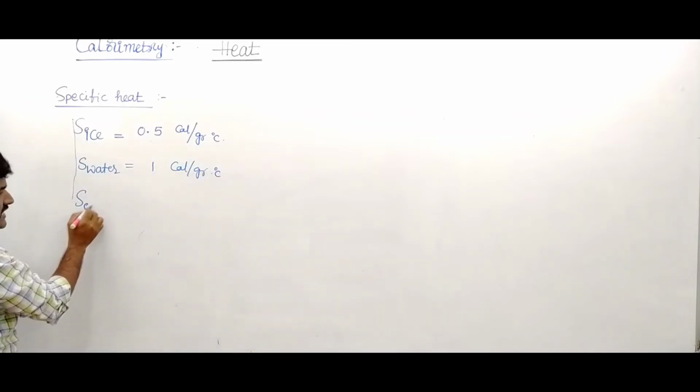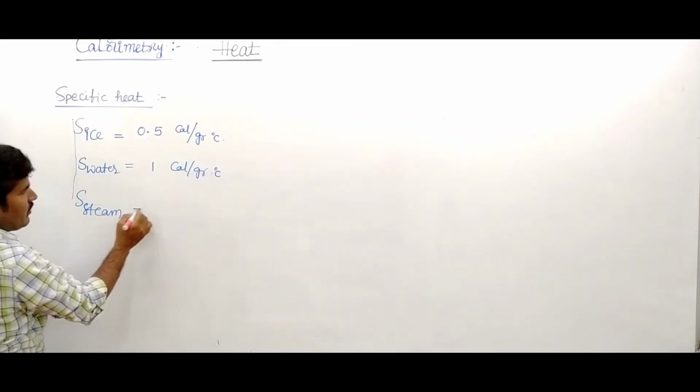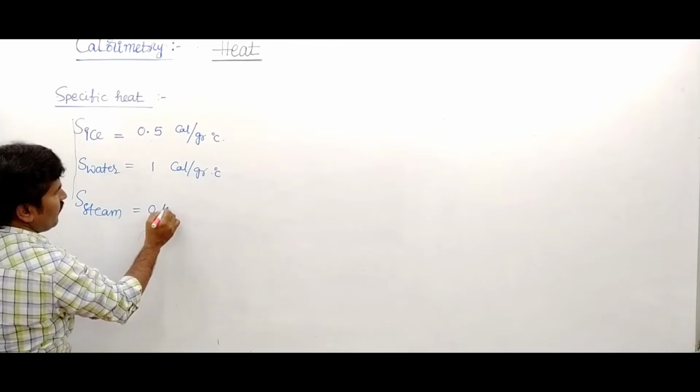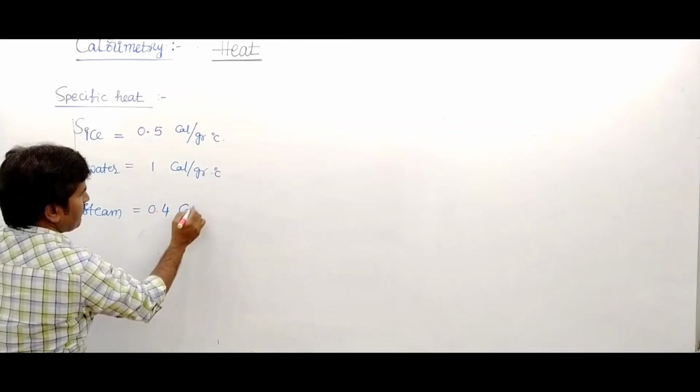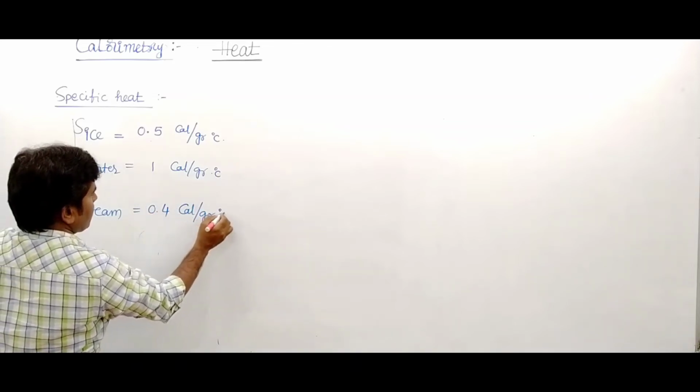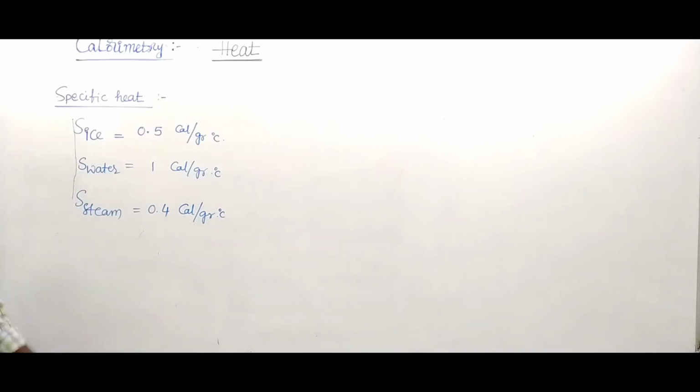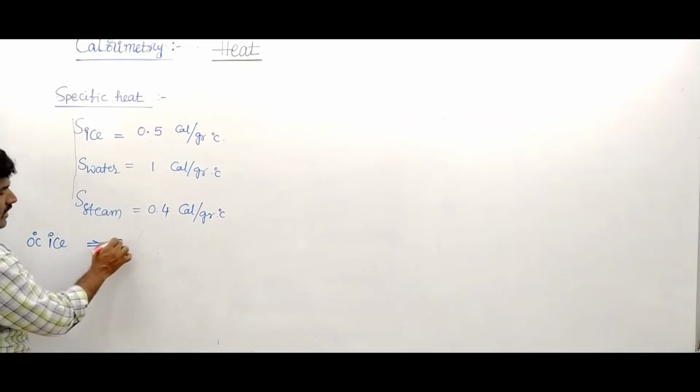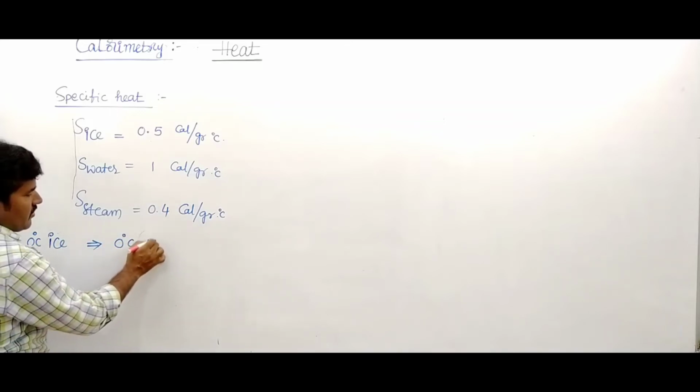The specific heat of steam is 0.4 calorie per gram degree Celsius. These are the different specific heats. Suppose ice at 0 degree centigrade is converted into water at 0 degree centigrade.